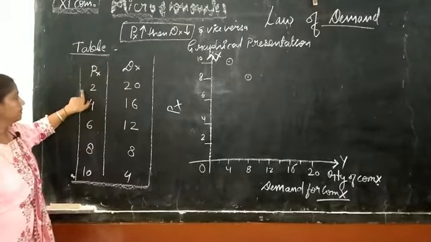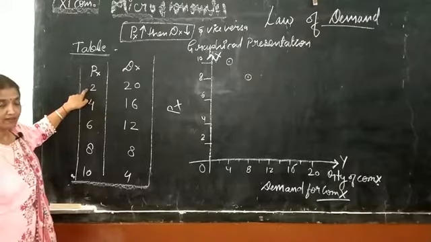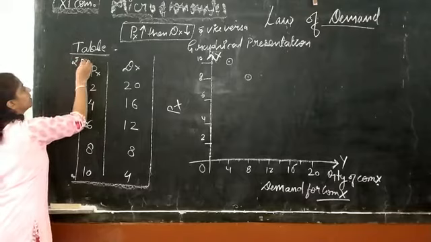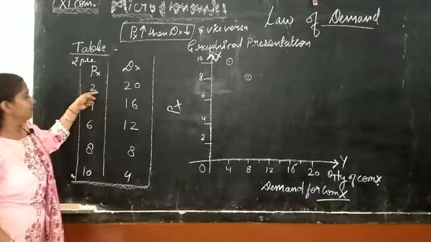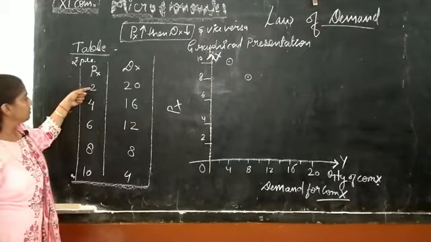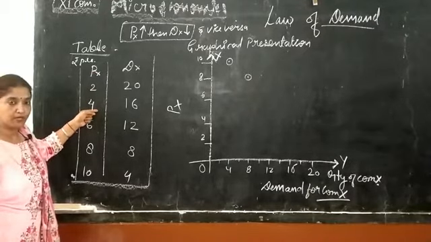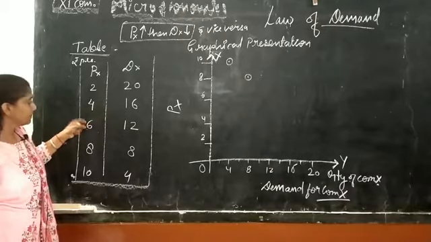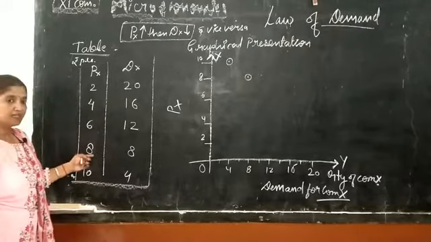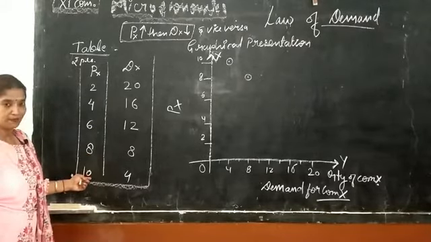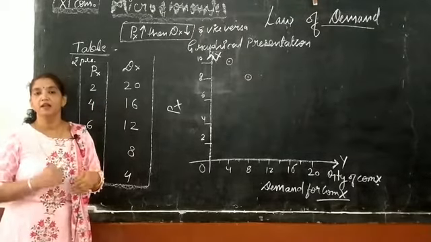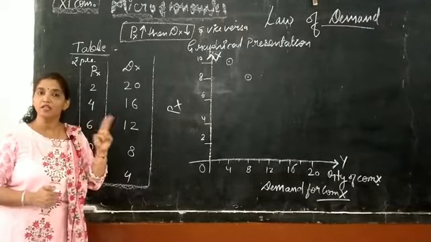I assume that all these numbers are assumed. The price earlier was 2 rupees per unit. After that it is increased by 2 rupees, and now the price is 4 rupees per unit. Again it is increased by 2 rupees, and now it is 6 rupees per unit. Next is 8 rupees per unit and 10 rupees per unit. Okay, our price is increasing by 2 rupees at each level.